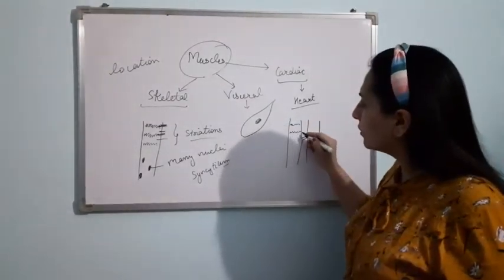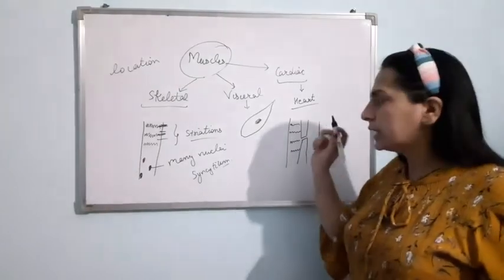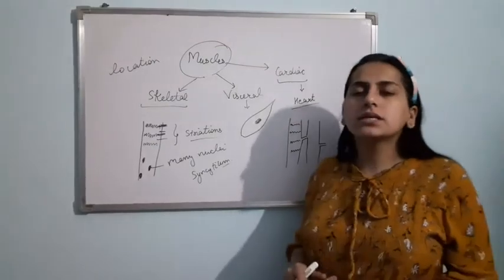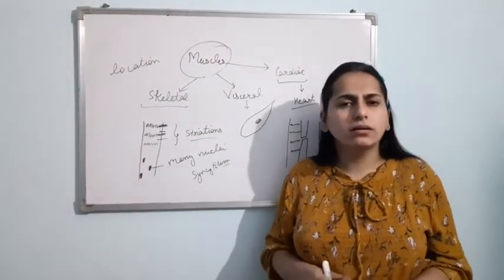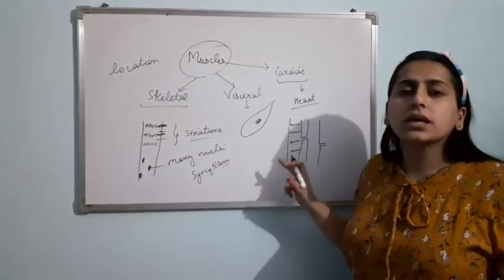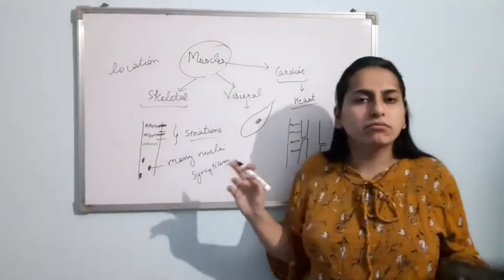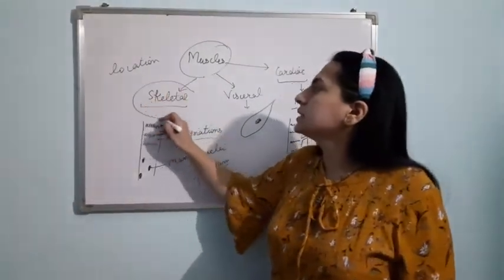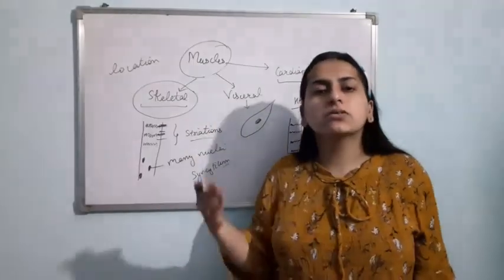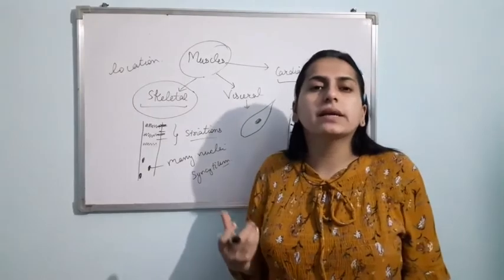So these are having alternate light and dark bands. Clear? And second thing, cardiac muscles are involuntary. We can't control the movement of our heart. Clear? So cardiac muscles are involuntary in nature. So these are the three different types of muscle. In this chapter, in our topic, skeletal muscles are there. So we have to discuss the structure of skeletal muscle and the mechanism of contraction of skeletal muscle.